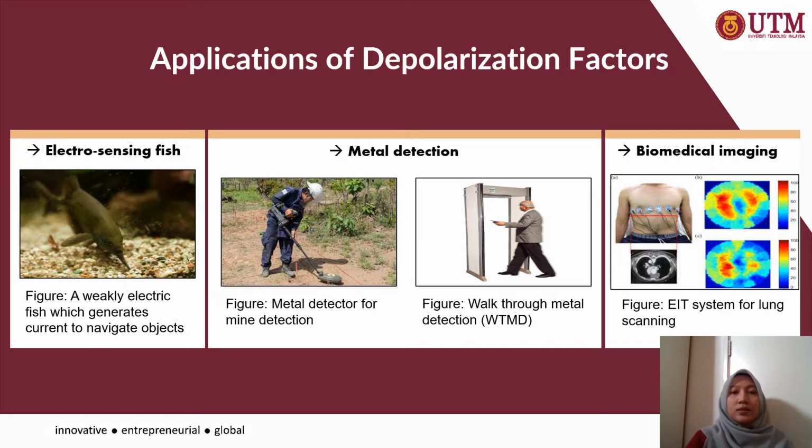The second one is metal detection in detecting mines, and also walk-through metal detectors as we always see in airports. And lastly is biomedical imaging, for example lung scanning, in detecting normal and also abnormal tissue.